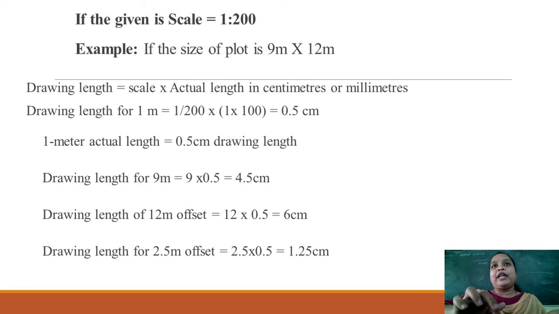So if they have given 9 meter means you convert it into a centimeter. How much centimeter for drawing length of 9 meter means 9 into 0.5, that is 4.5 centimeter. Drawing length of 12 meter equal to 12 into 0.5 equal to 6 centimeter, and drawing length for 2.5 meter is equal to 2.5 into 0.5 centimeter, that is equal to 1.25 centimeter. Like this you have to convert your drawing length first, then you should draw the site plan.